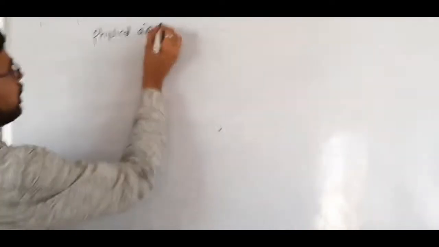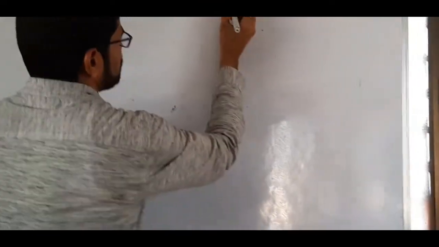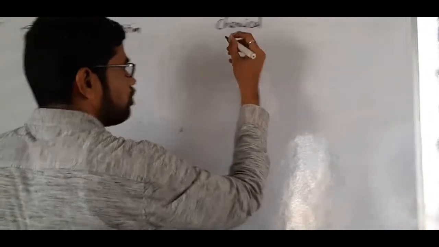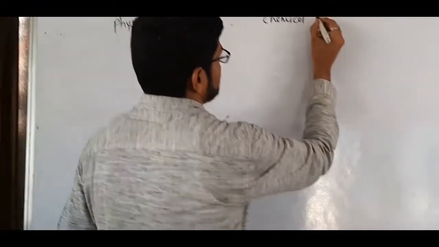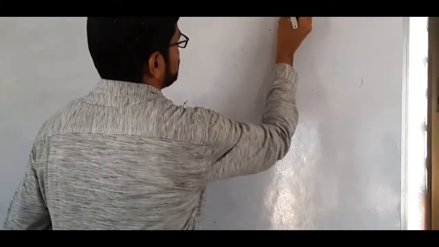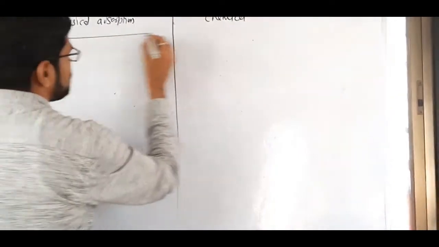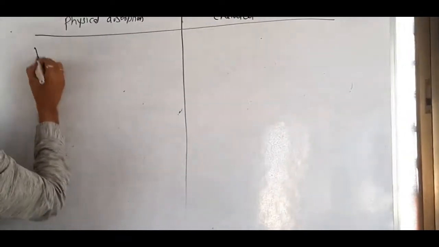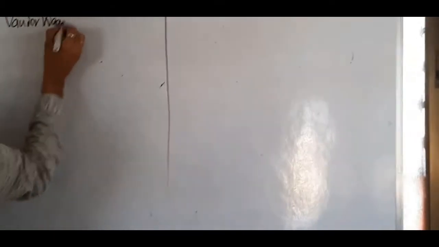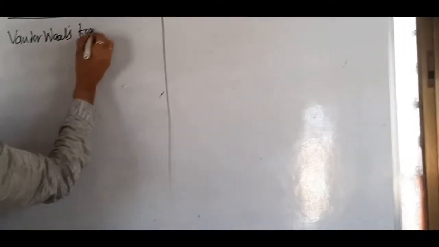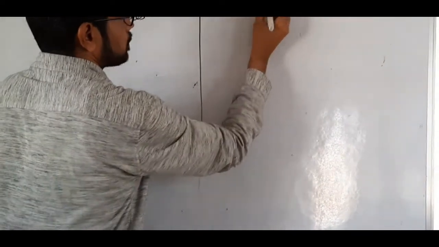In the case of chemical adsorption, a chemical bond, a covalent bond, takes place. Physical adsorption is formed by application of weak forces, that is van der Waals forces. Here in chemical adsorption, a chemical bond takes place.